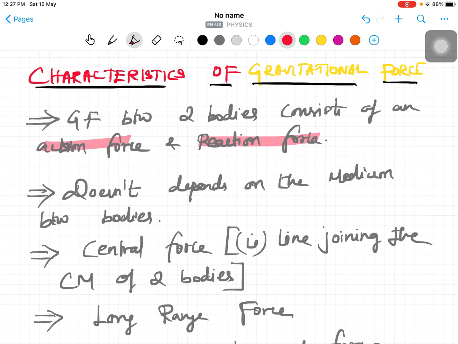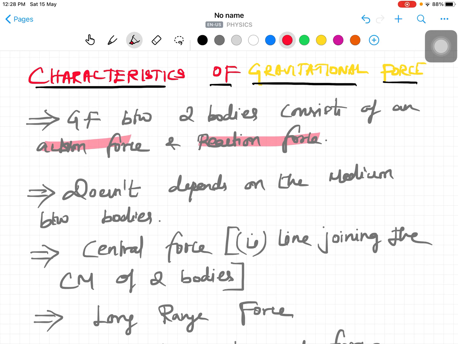Then, second one, it doesn't depend upon the medium between the two bodies. That means if mass 1 and mass 2 are present, only the force will be present between them. So if there is any medium present between those two bodies, it will not be affected. The gravitational force does not depend on the medium, right? I hope you know the logic of Coulomb's law. Because of the medium, we substitute epsilon naught, the permittivity in free space. In case of a medium, we substitute the permittivity of the medium, epsilon. That concept is not here; it does not depend upon the medium, right?